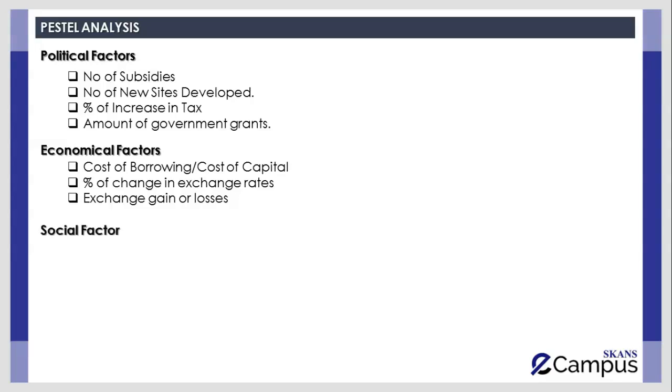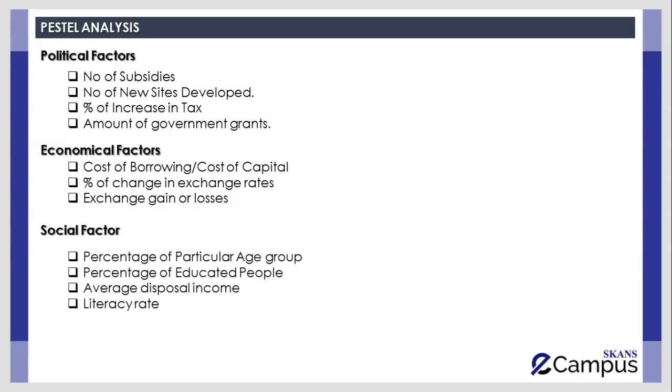Then we have social factors. Overall, the social factors of that specific country can also contribute towards the betterment of the organization's performance, and they can also have a negative impact. Here we have the KPIs. For example, percentage of a particular age group. Yes, the percentage of a particular age group can have an impact on the organization's performance.